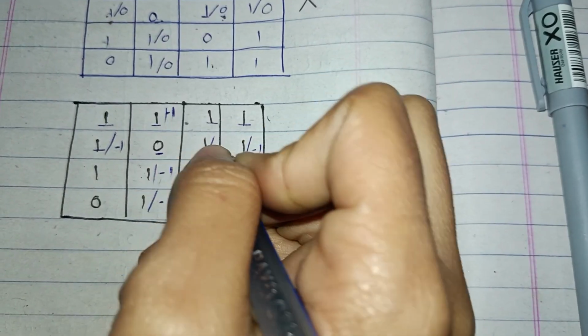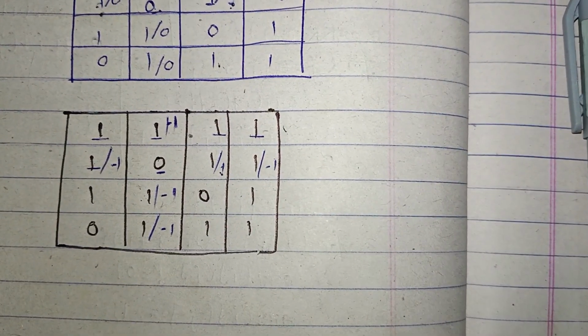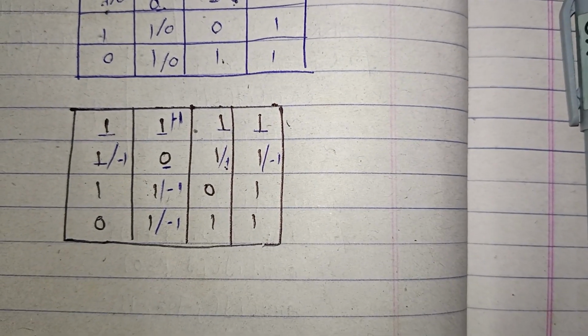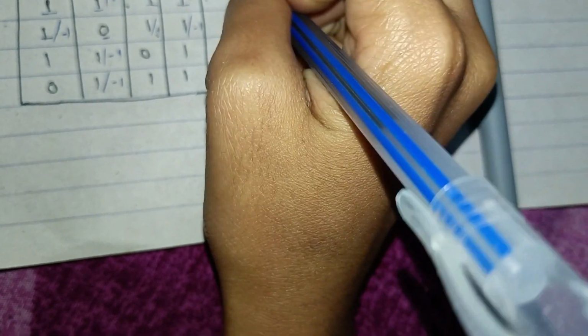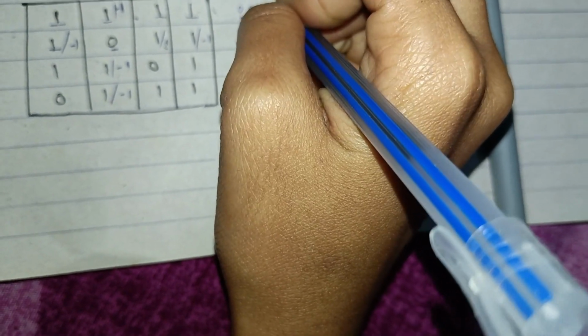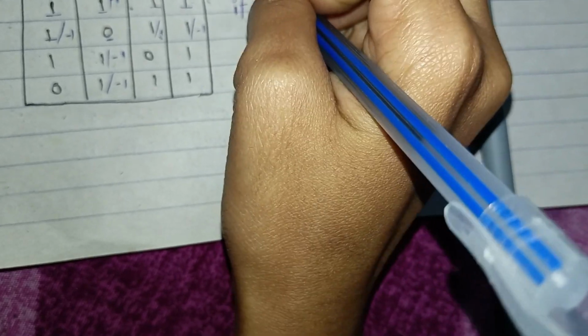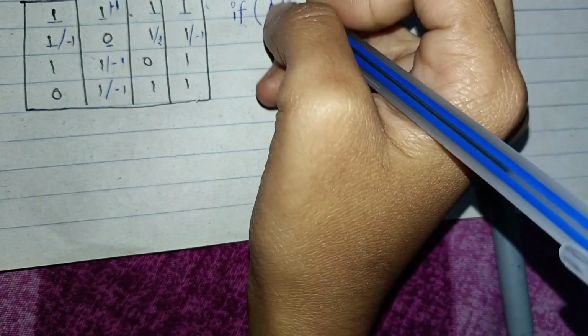Then we traverse again. If it is equal to 1, then it's okay.